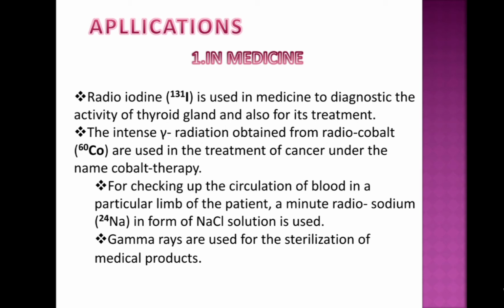There are many examples of use of radioisotopes both for diagnostic and therapeutic purposes. Radioiodine, that is iodine 131, is used in medicine to diagnose the activity of the thyroid gland and also for its treatment. The intense gamma radiation obtained from radiocobalt, that is cobalt 60, is used in the treatment of cancer under the name cobalt therapy.